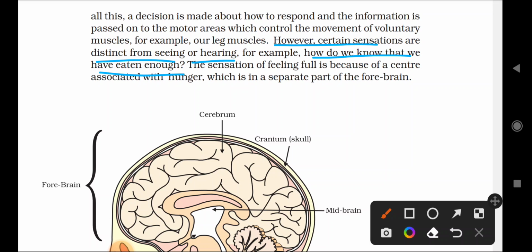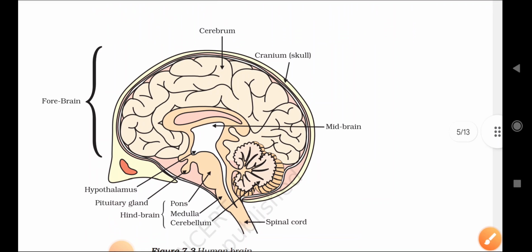The sensation of feeling full is because of a center associated with hunger. How do we know we have eaten enough? It is a center associated with hunger, which is a separate part of the forebrain. Again, this is also part of the forebrain. So when to eat, when to stop, and how much to eat are all done by the forebrain.